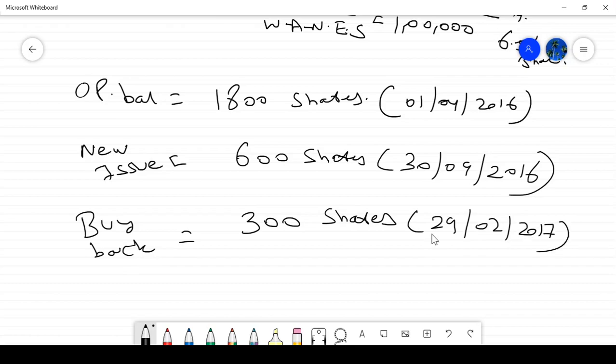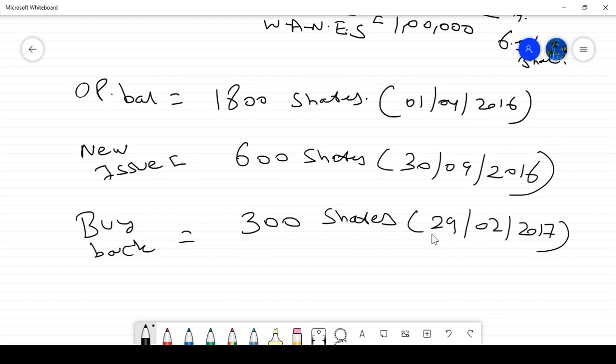Buyback of 300 shares on 29/02/2017 means those 300 shares were held by a shareholder for 11 months in this company. For the first 11 months they are shareholders of the company, but for the final 1 month they are not, because their shares were purchased on 29/02/2017.